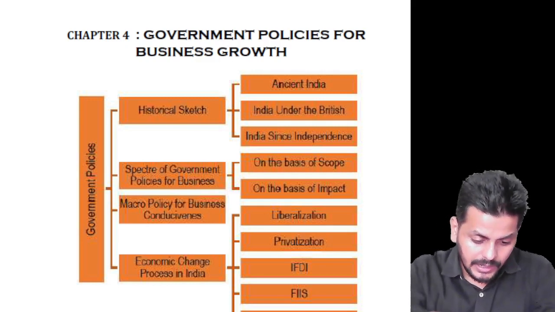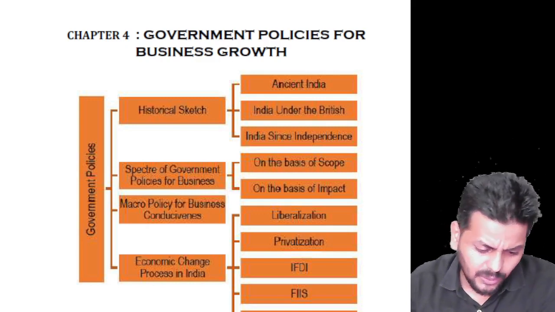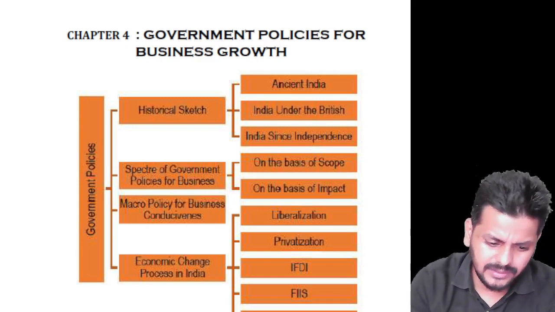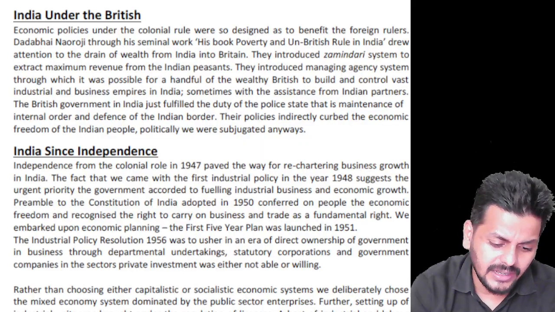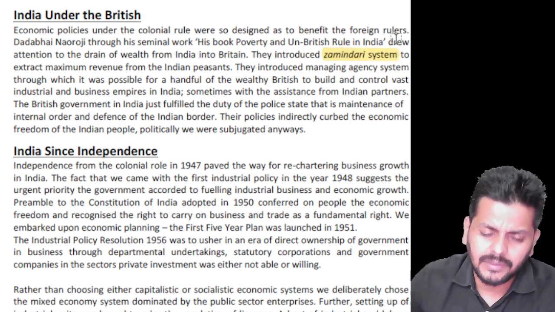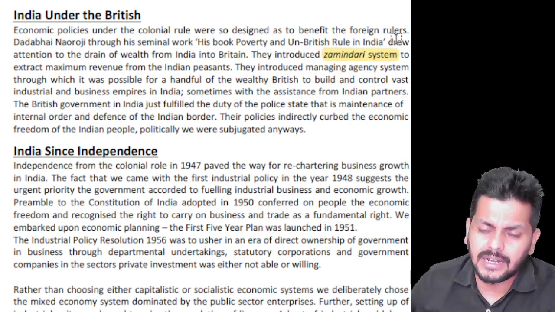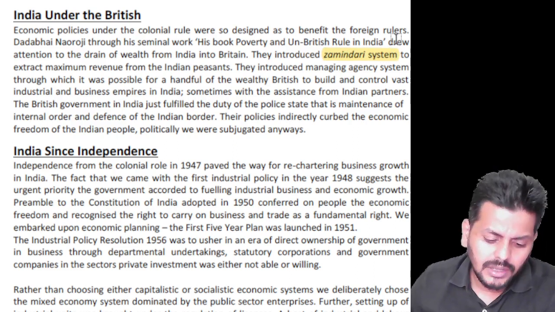So, I want to just go through this chapter, but I want to skip the initial parts. I don't want to talk about ancient India under the British and all that. Just please follow this. There are things like the zamindari system, what was followed: zamindari, mahalwari system. Some of you have studied that in the past. If not, then run through it.